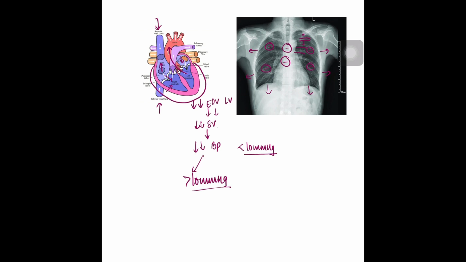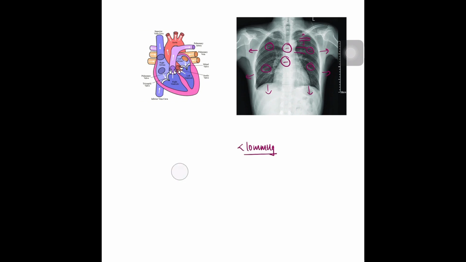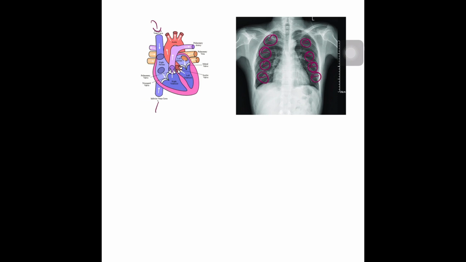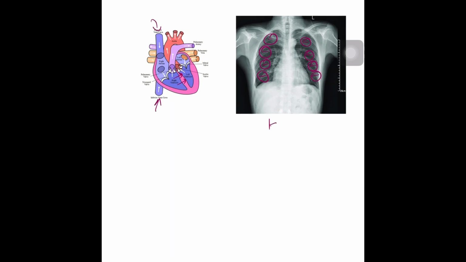Sometimes you can develop Pulsus Paradoxus even if you don't have a cardiac tamponade. If you take a very deep breath, which causes a very negative intrathoracic pressure, a large amount of blood flows into the superior and inferior vena cava, and this large amount of blood will push the septum towards the left ventricle even if he does not have cardiac tamponade. A condition characterized by huge negative intrathoracic pressure is severe asthma. So if you have severe asthma, you can also develop Pulsus Paradoxus. So that is it.